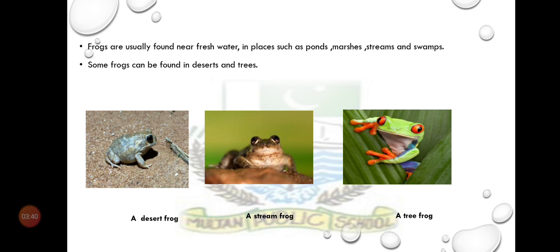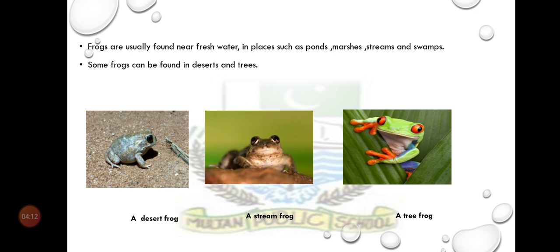Come on, next slide. Adult frogs live on land, but they lay eggs and seek protection from danger in water. That is why frogs are usually found near places with fresh water such as ponds, streams, swamps, and marshes. Dear student, marshes and swamps, that is an area of low-lying uncultivated ground where water collects.